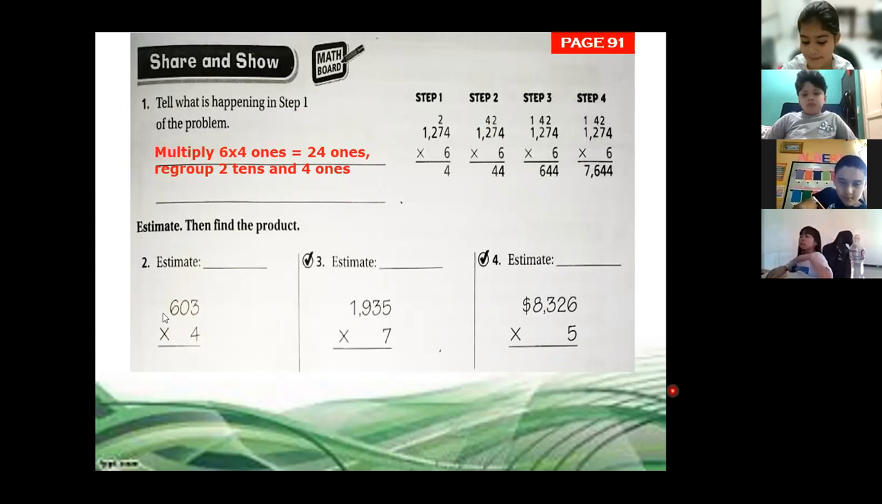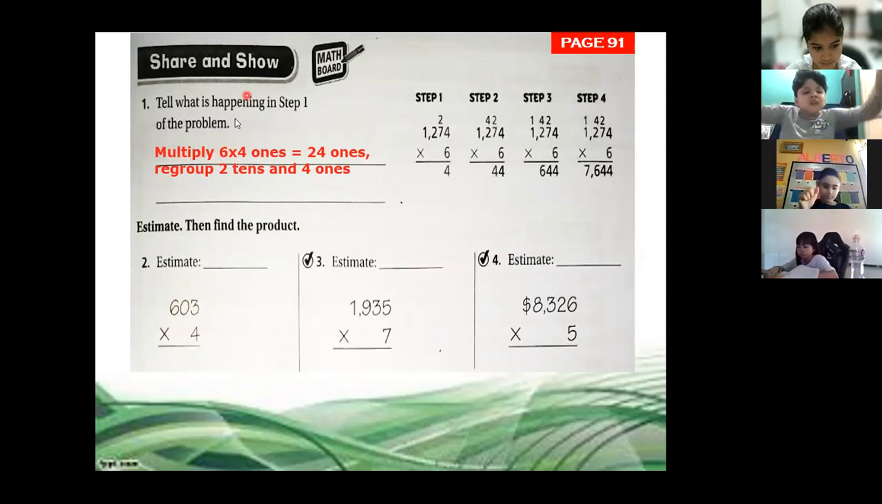Now let's find the product of 603 times 4. We can make an estimation also, but the important thing here is to multiply this. Which numbers are we going to multiply first? 4 times 3, or 3 times 4. What's the answer?